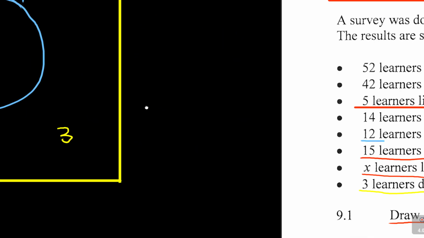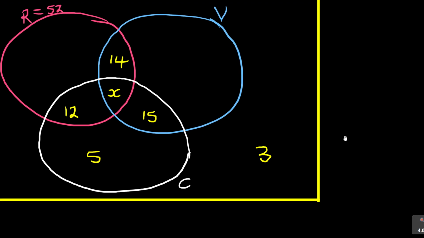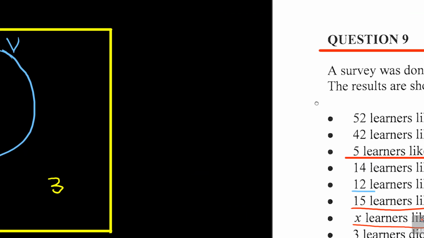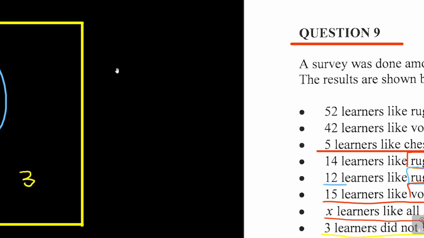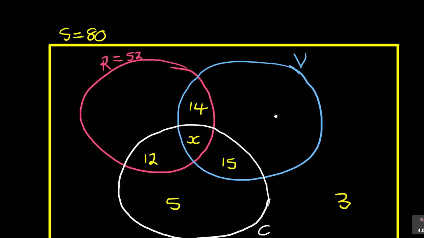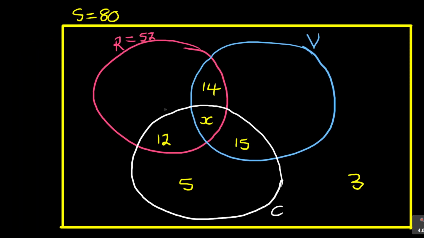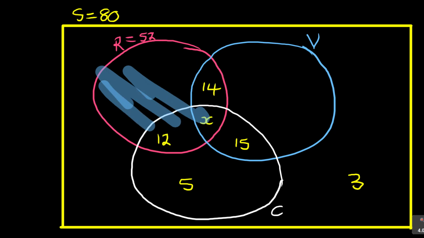So we've managed to come up with this diagram. The 14, 12, 15 are there, and then the 3 and the 5. Then they gave us some number. They said 52 learners like rugby. Then I told you, for rugby, all the rugby learners that are indicated in that color, it's 52. Meaning, if I add everything that is shaded here, everything inside, I must get what? 52. Everything, including the 14, the X, and the 12.